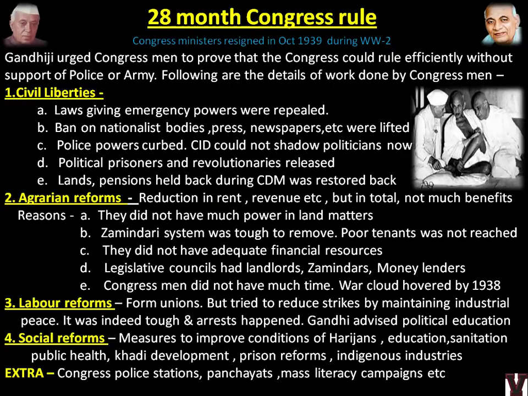Extra things which do not come under any of these headings: Congress police stations were set up, panchayats, mass literacy campaigns. So almost everything which was needed for the betterment of India was being touched upon by the Congress leaders. So this was the actual beginning of India ruling Indians, Indians ruling India. Okay, so these are the details of the 28-month Congress rule.